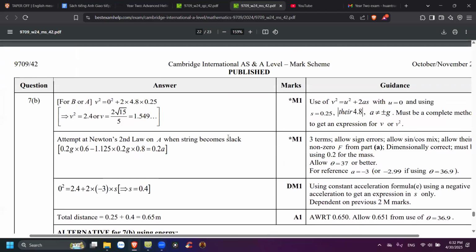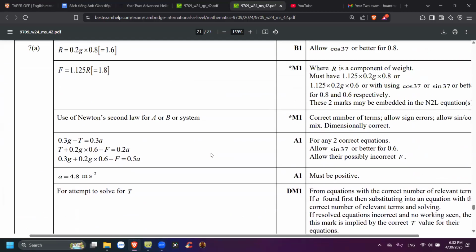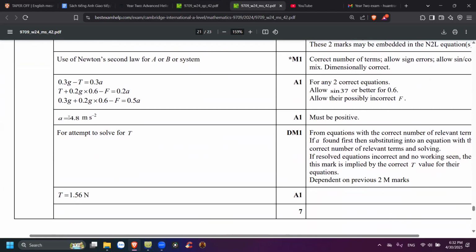So for part A, they say the acceleration is 4.8 meters per second squared, must be positive. Yes, of course, because it's accelerating. And then T equals 1.56. Just plug this in there and you attempt to find T. You have the same result? Yeah, I have the same result with this one.